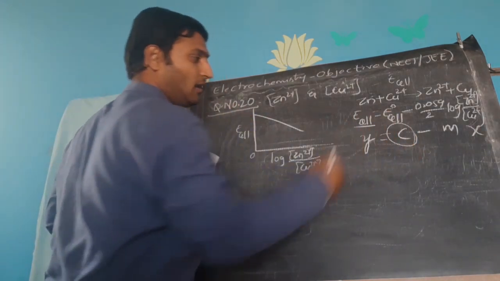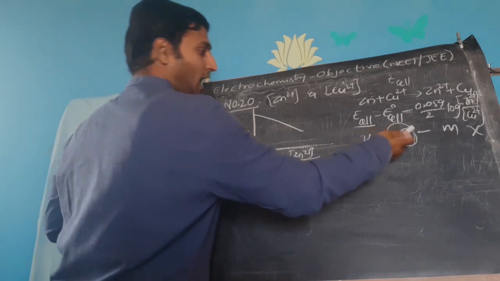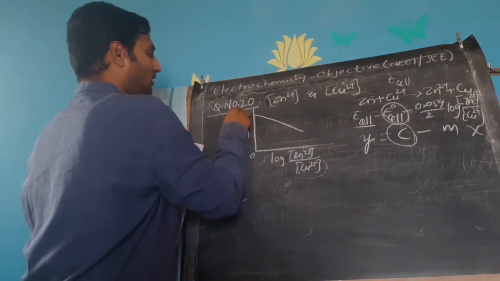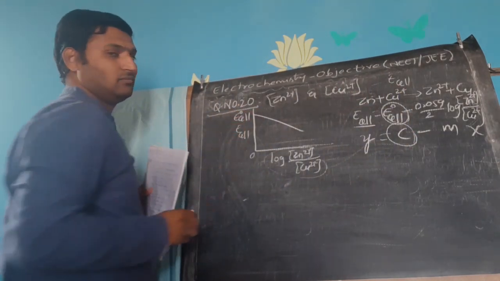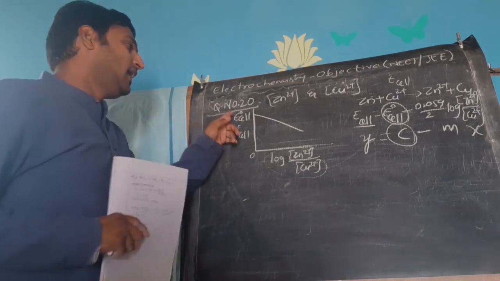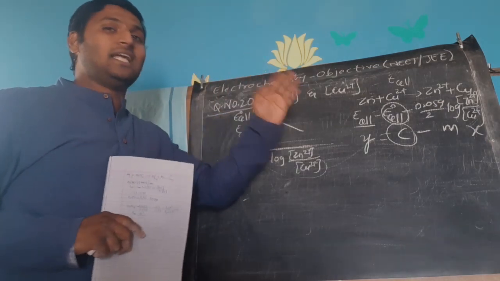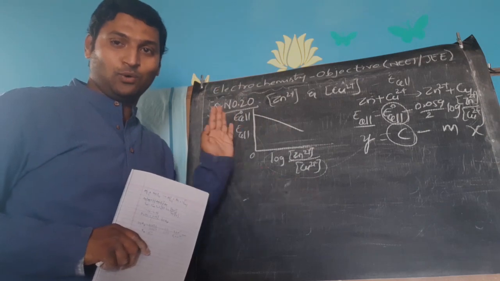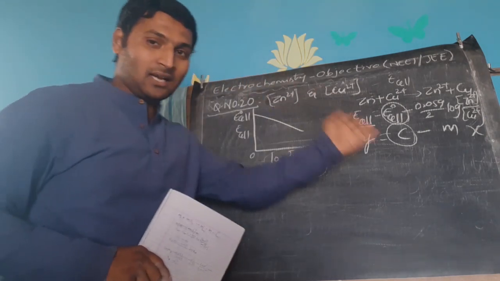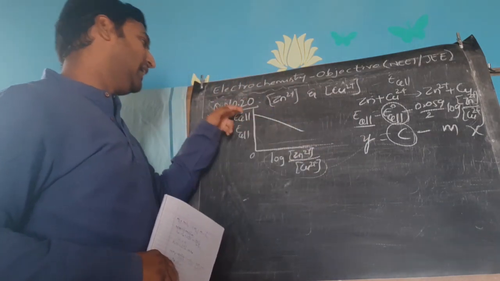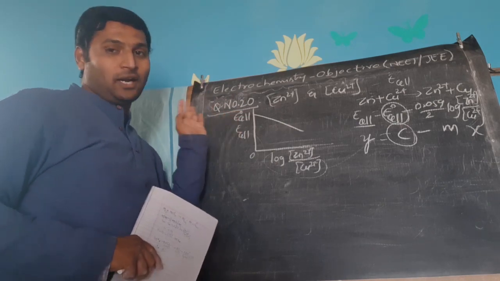Now, what is c? The y-intercept. And what will be the y-intercept here? E naught cell. So simple. Instead of directly telling the standard cell potential is 1.1 volts, he told that they have drawn graphs. When they have drawn a graph, the y-intercept was 1.1 volts.